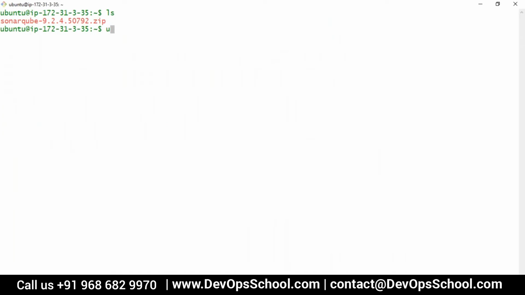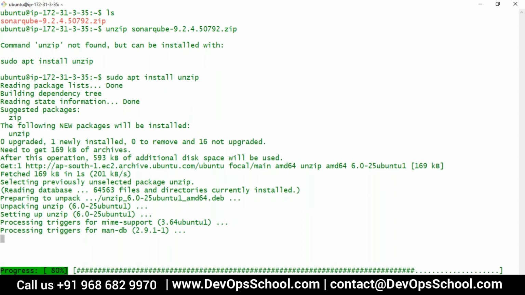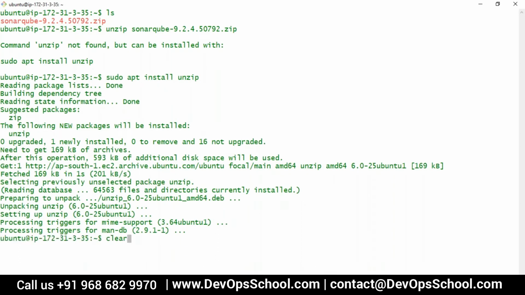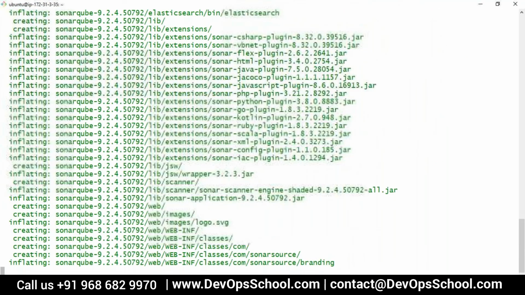In AWS, everything is very fast. So unzip. Okay, unzip is not there, no problem. Done. Now unzip this, and here it is.